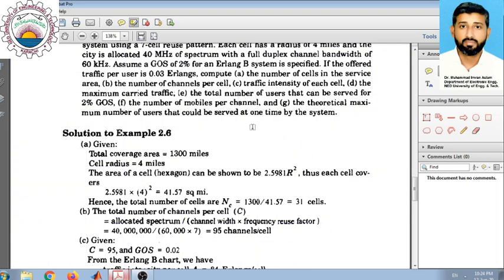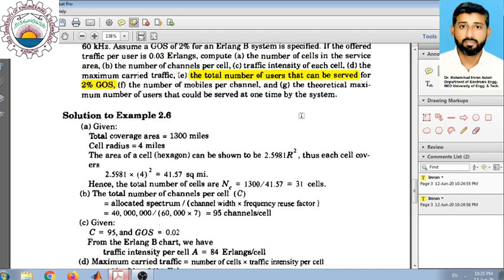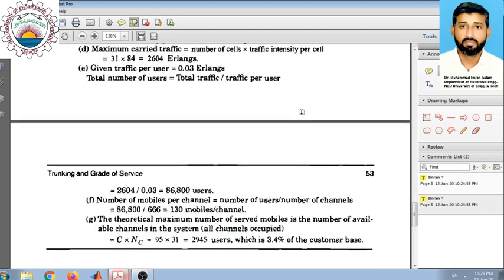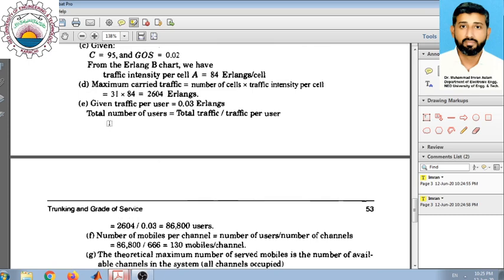Let us move on to the next part, which is what is the total number of users that can be served for 2% GOS. The number of users can be easily calculated. We already have a relationship between number of users and the traffic intensity. Simply, to find the total number of users, we calculate the total traffic intensity and divide it by the per user traffic intensity.